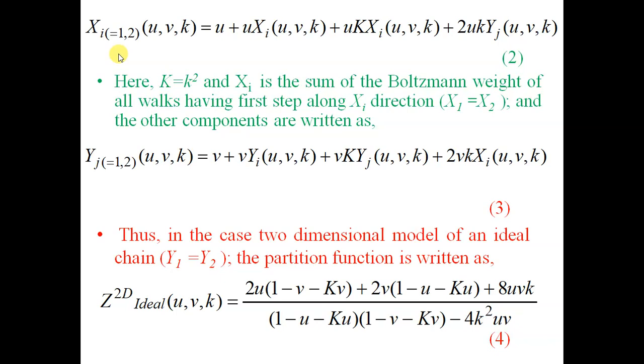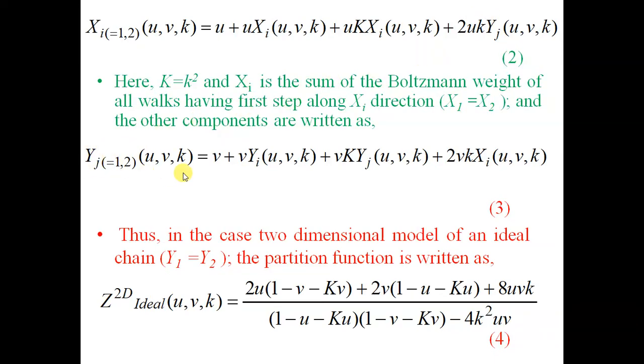It is the sum of Boltzmann weights of all walks having first step along x direction. So first step along x direction. This is the u, and the Boltzmann weight corresponding to all steps that are taken along plus x direction. Similarly, u K of x is the Boltzmann weight corresponding to a step along minus x direction. So this is the term. Capital K corresponds to bending angle 180 degree, and small k corresponds to bending angle 90 degree.